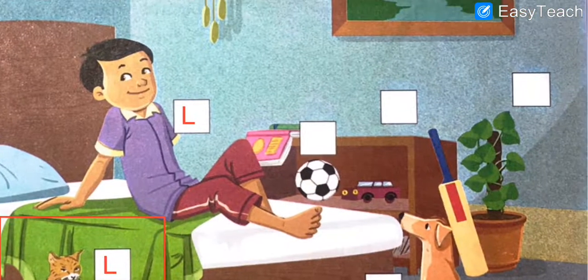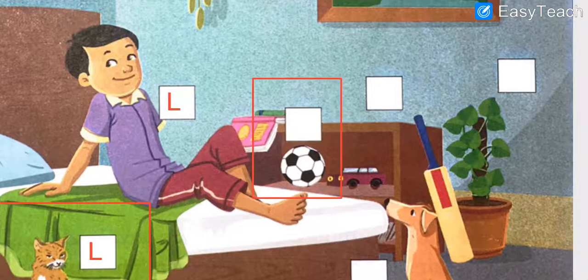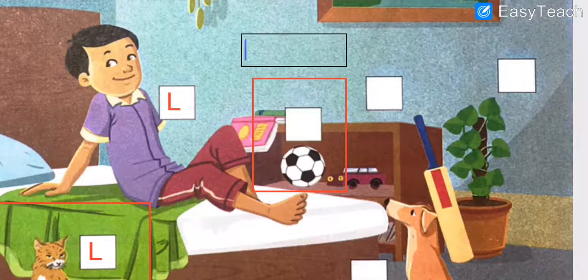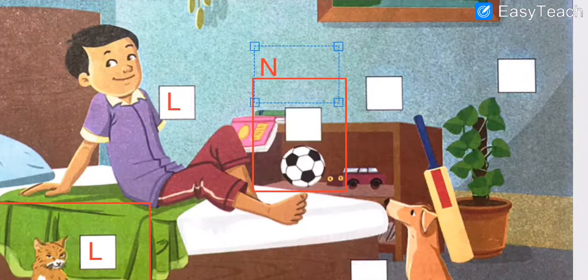Now students, moving on to the picture here, if you can see, I have highlighted it with a box. You can see the ball, correct? And I know that many of you are playing with the ball every evening. Many of you like football, basketball, volleyball, and other games in which balls are used. So what do you think? Is the ball a living thing or non-living thing? Does it breathe? Does it eat food? No. So obviously it is a non-living thing. So we shall write N in the box near the ball.